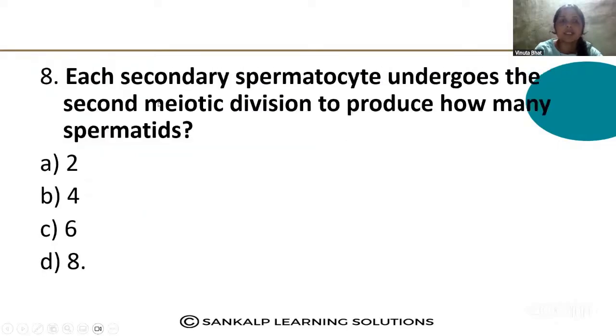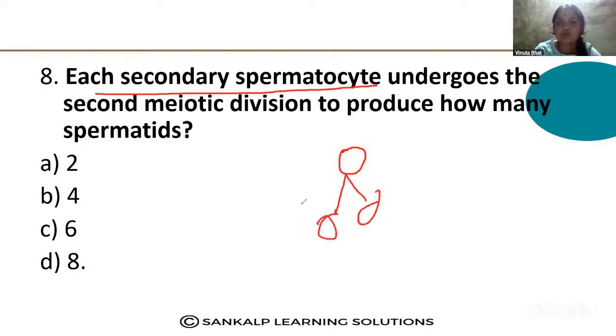Next question. Each secondary spermatocyte undergoes the second meiotic division to produce how many spermatids? So, how many spermatids are present? Each secondary spermatocyte is haploid, and that produces two spermatids.